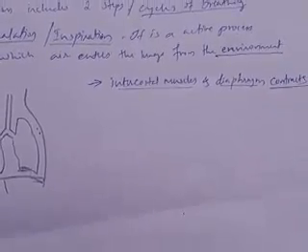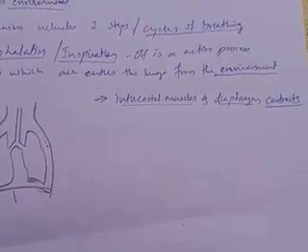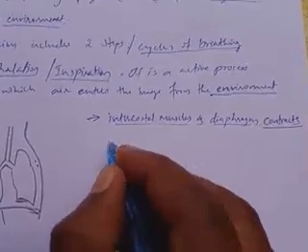Due to this contraction the thoracic volume increases.